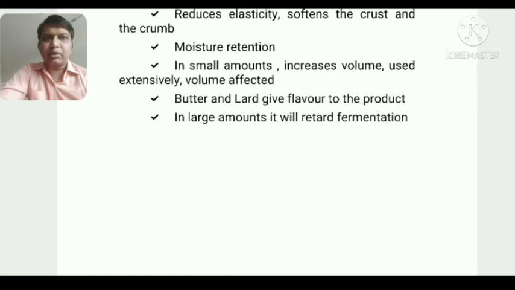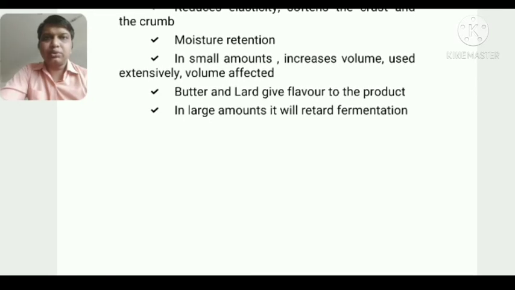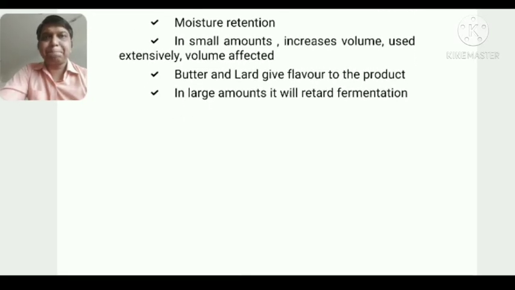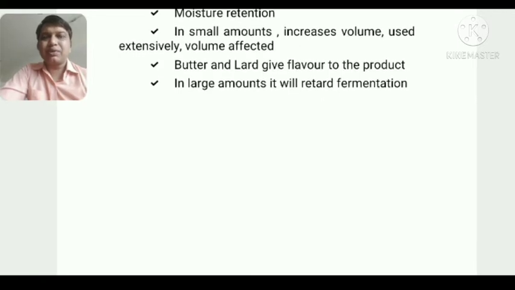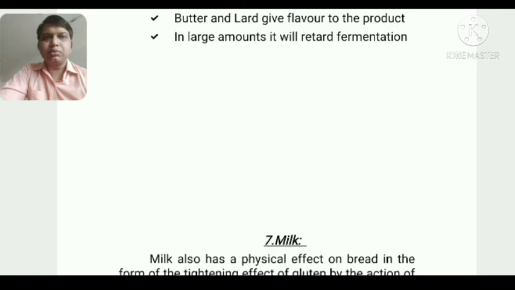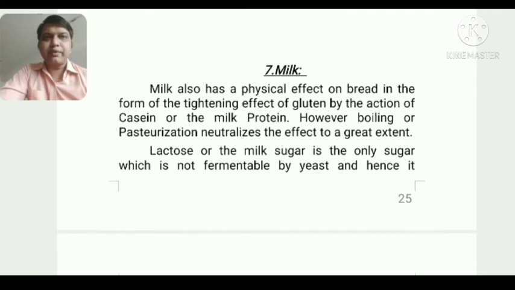Butter and lard are used to give flavor to the products. Butter is from the fat of milk of mammals, and lard is a fat which we get basically from pork. Now we have the seventh ingredient, milk.